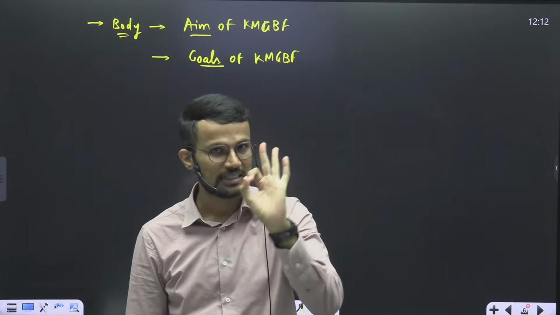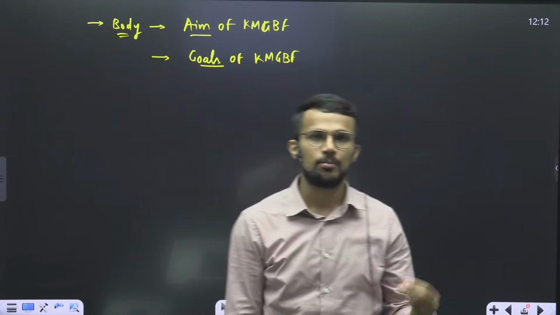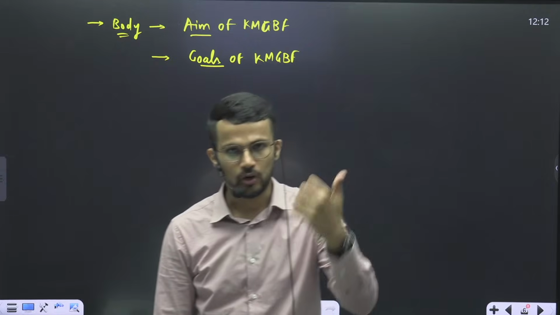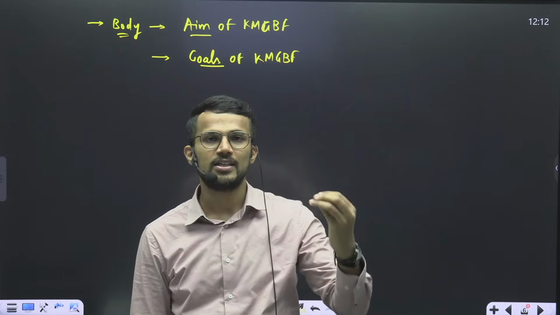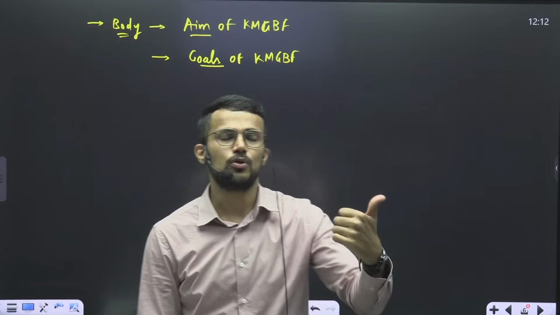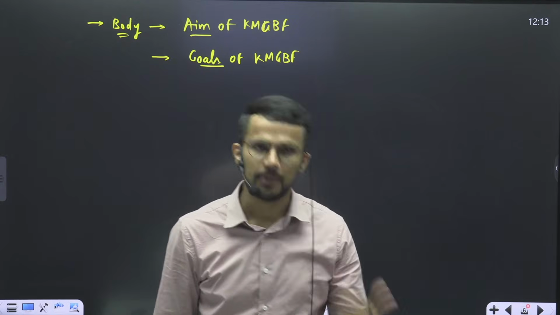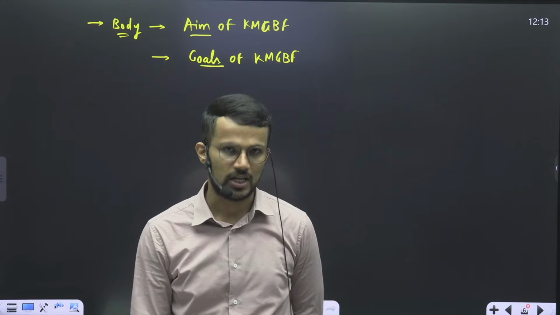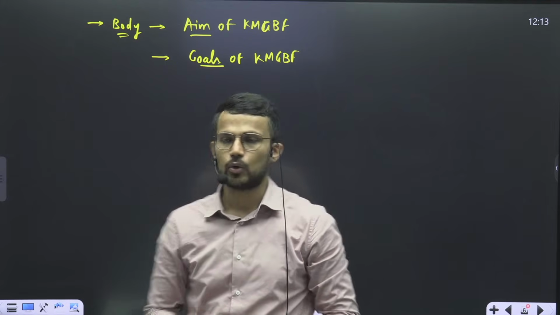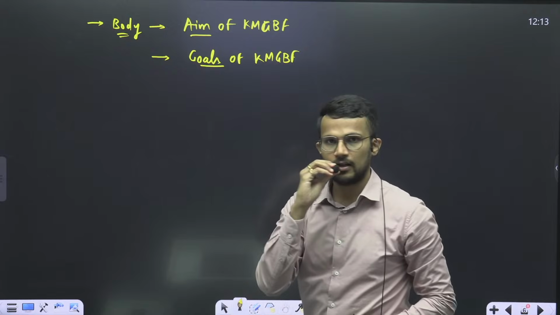And then goal number 4 is about implementation. In order to implement all these goals, there is a need for support, in the form of finances, capacity building as well as technology transfer, right? So these are the goals that you can highlight in the body part.